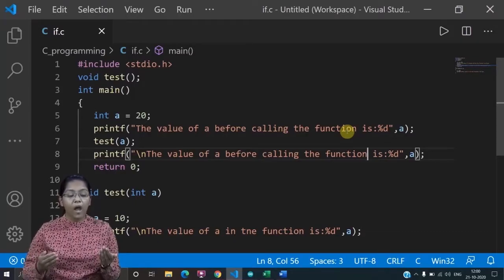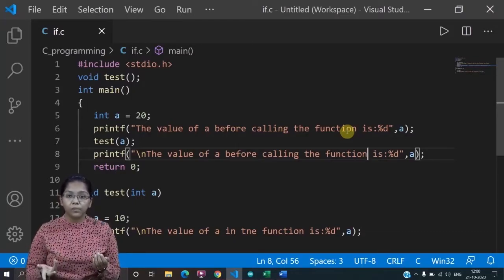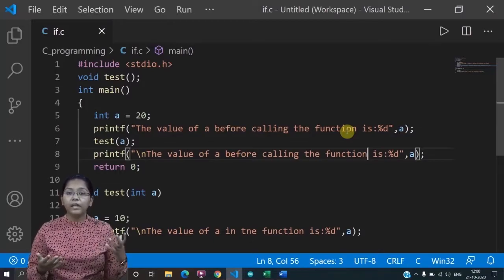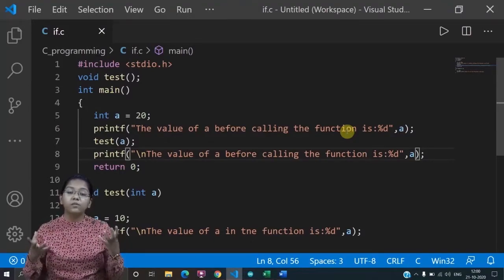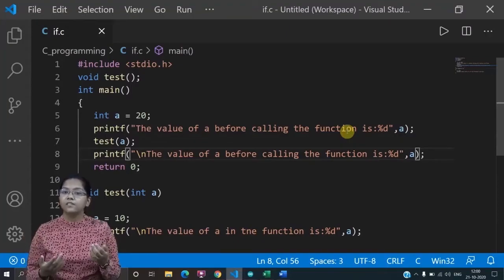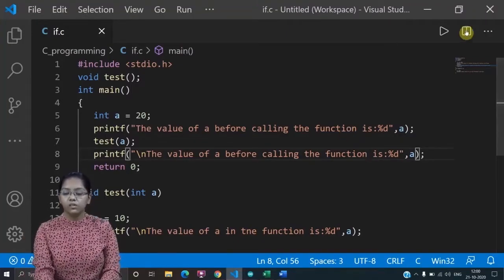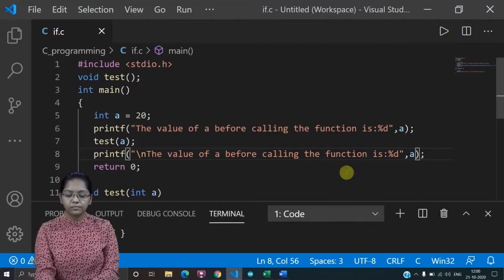But now, after calling the function, what will it be? Will it be 20? Will it be 10? Let's see. That is the concept here: call by value. And here we will see what my answer will be. Okay, so let's run this code.